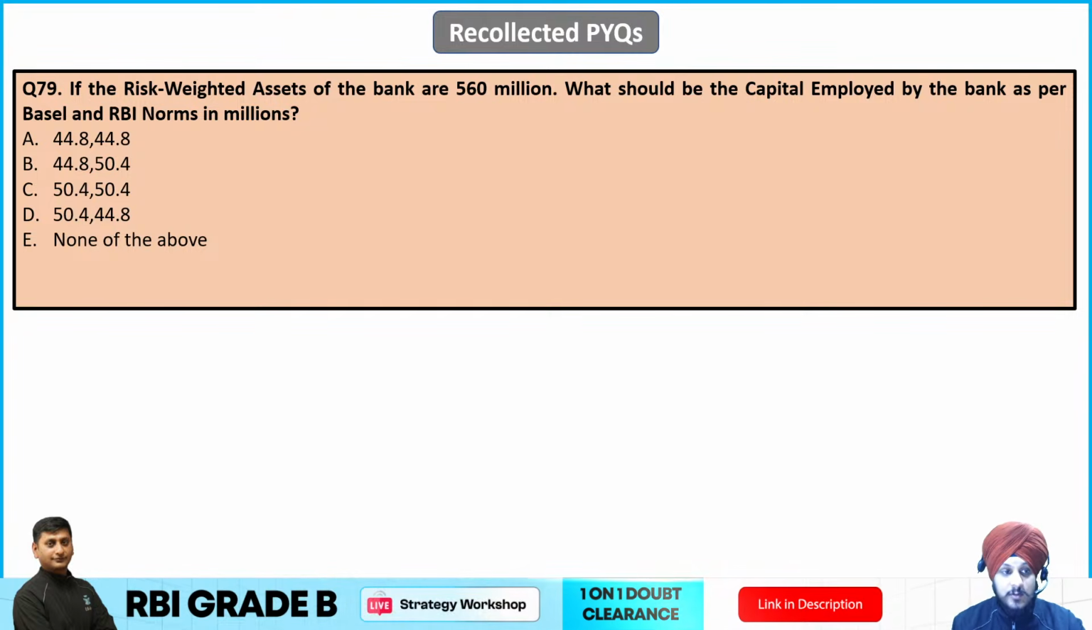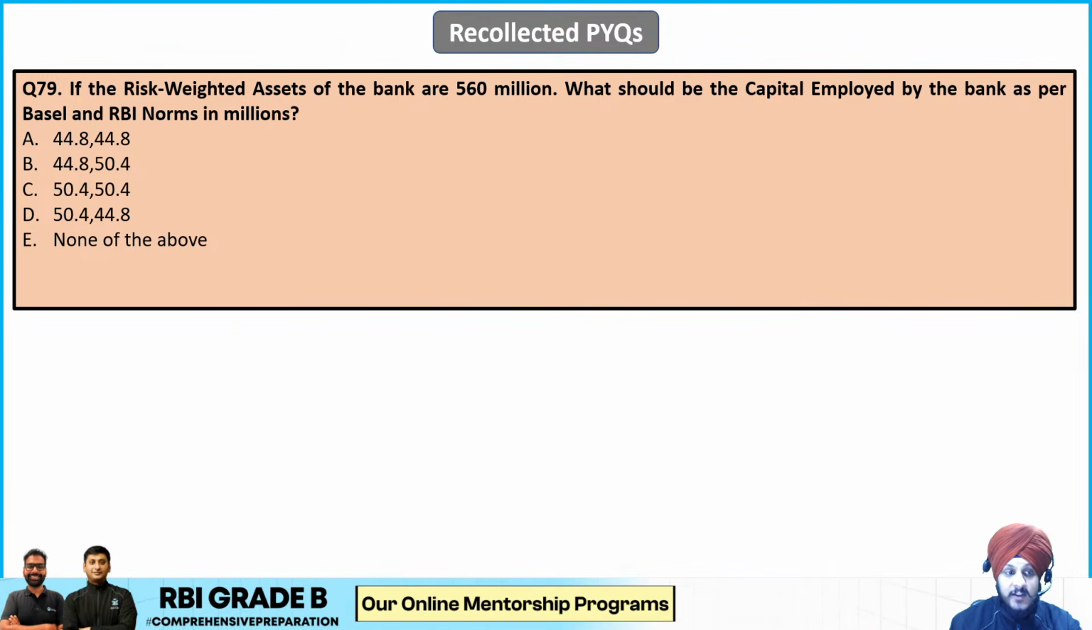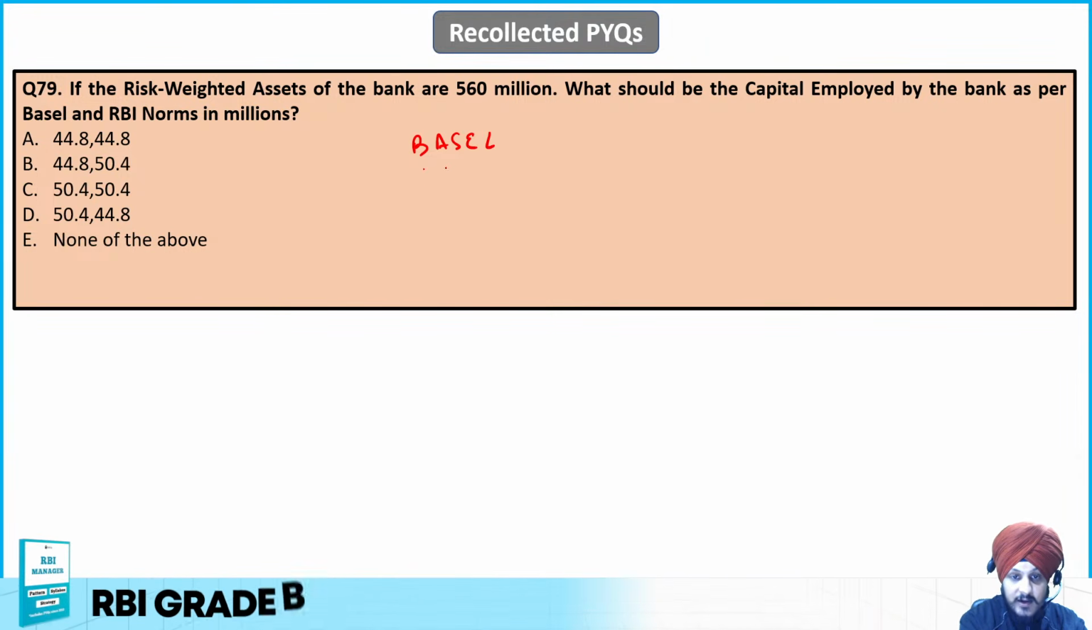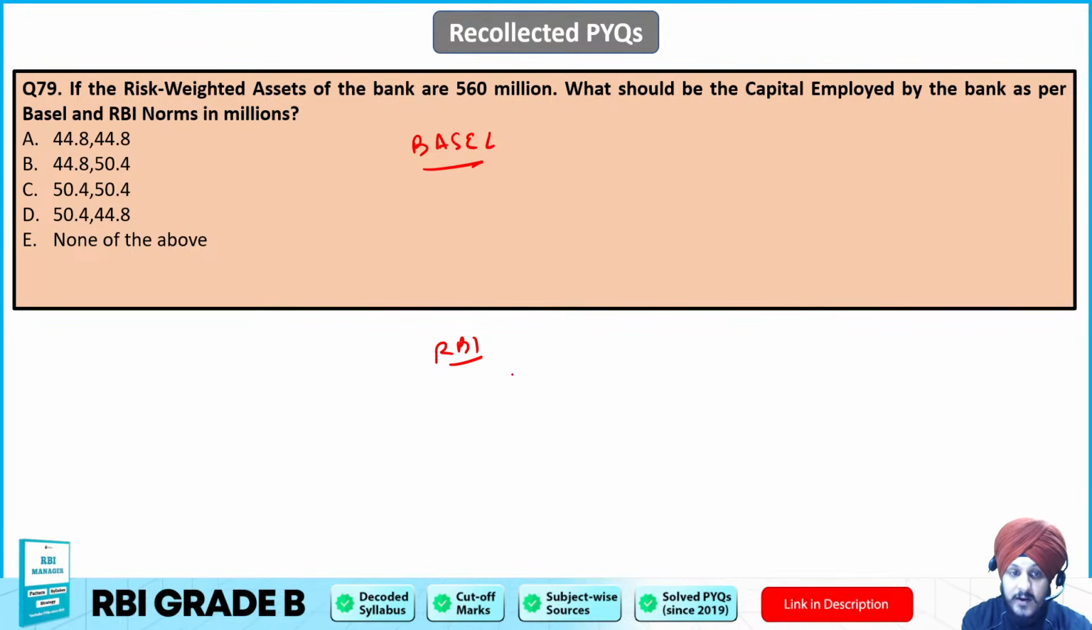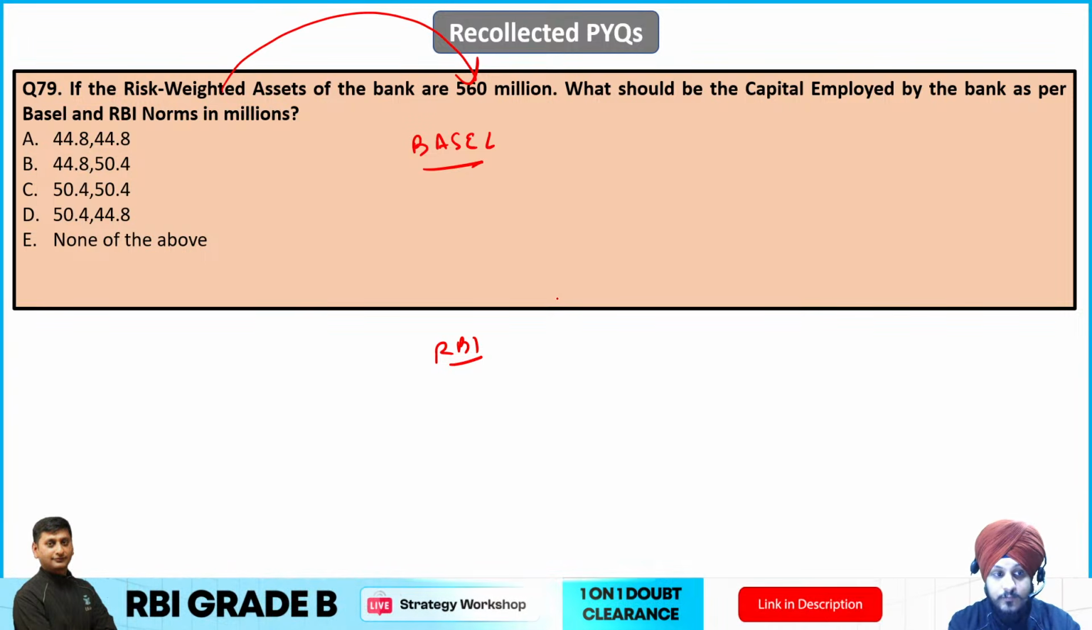Now the next question, question number 79, says: if the risk weighted assets of the bank are 560 million, what should be the capital employed by the bank as per the Basel and RBI norms in millions? So it is asking about two things. Firstly, it is asking about Basel, and secondly, it is asking about the mandate that has been set by RBI. And the thing that is provided to us is 560 million, which is nothing but the risk weighted asset.